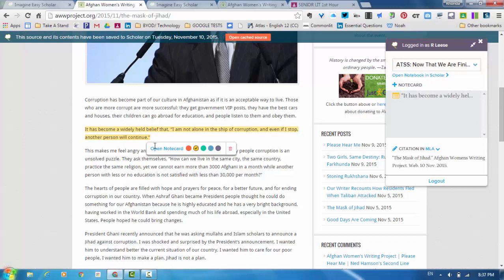If I copy that, just highlight it, all of a sudden it shows up over here in this note card. Now, I can determine what color I want this note card to be. All right, that's kind of up to you. Whatever, that's just personal preference. So, if I click here on Open Note Card in Scholar,